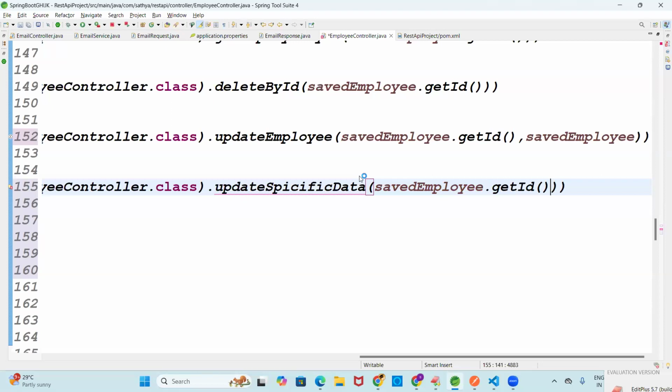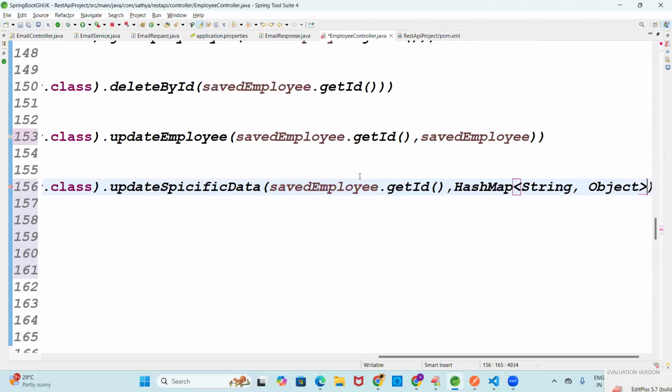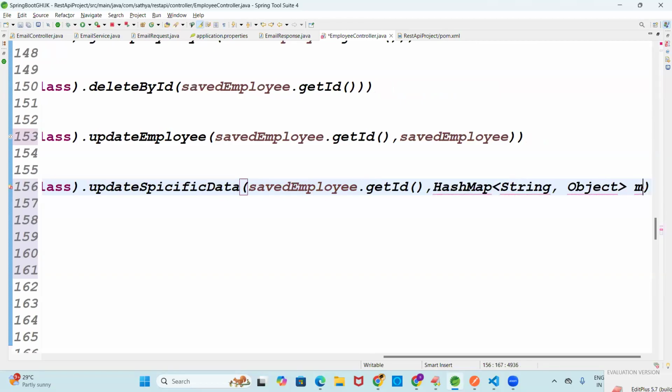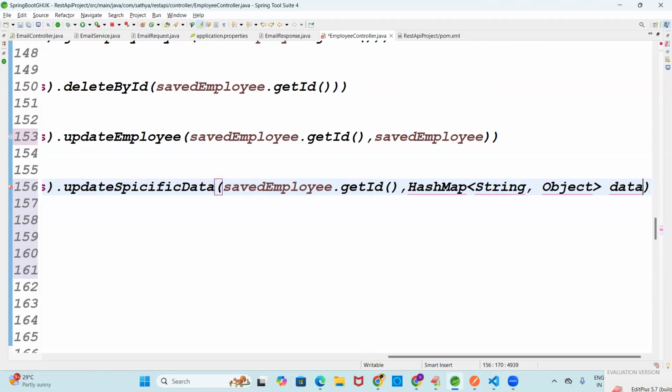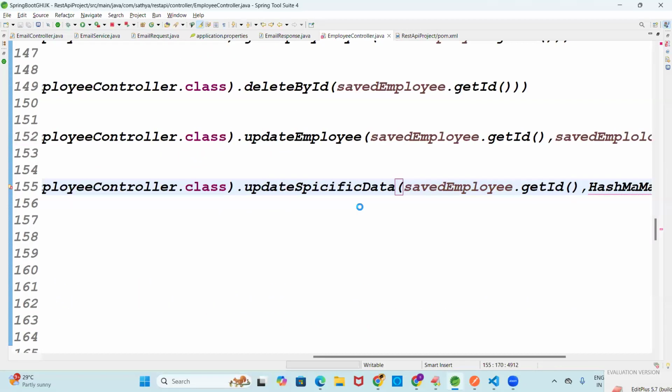First one is ID. Second one: why a map of data? Because we are updating the specific details, not all the details. So the data is a map. Let me go with a hash map of string comma object. This is like the data for the specific fields.